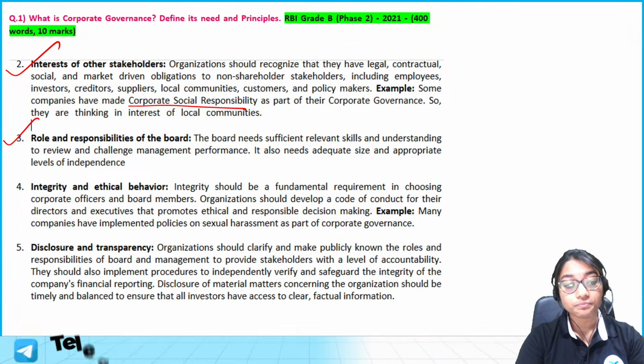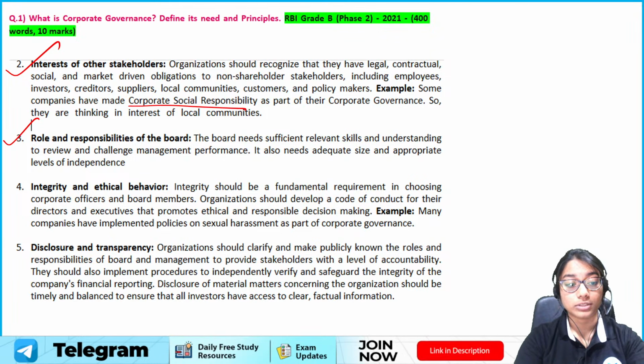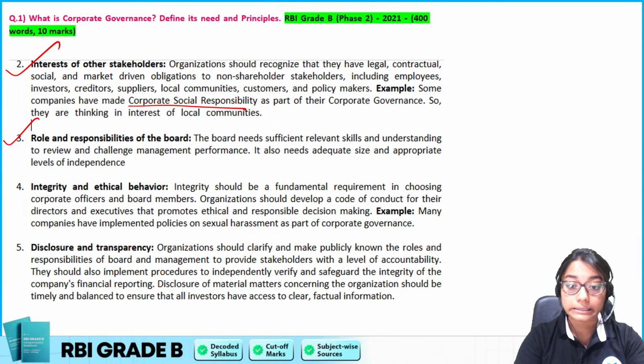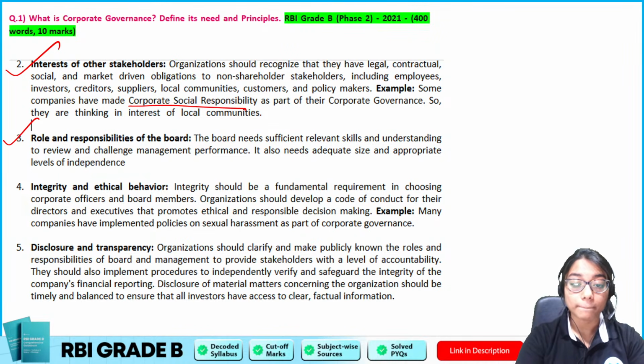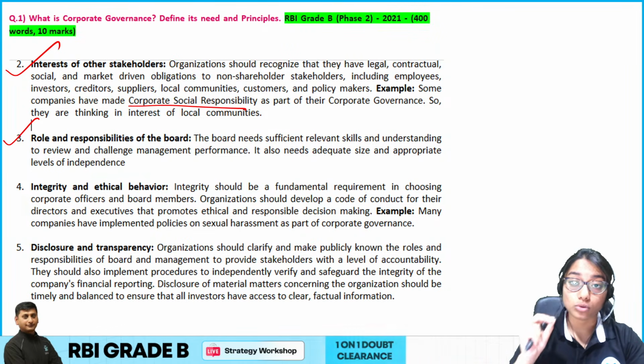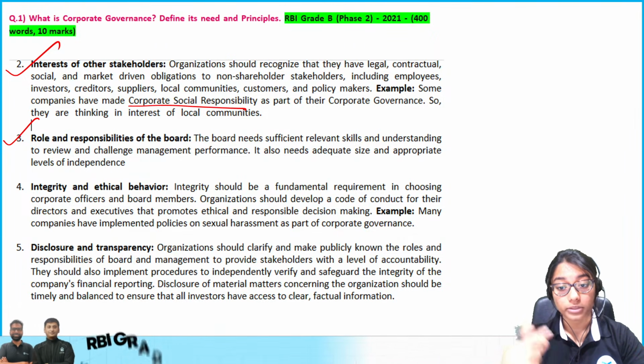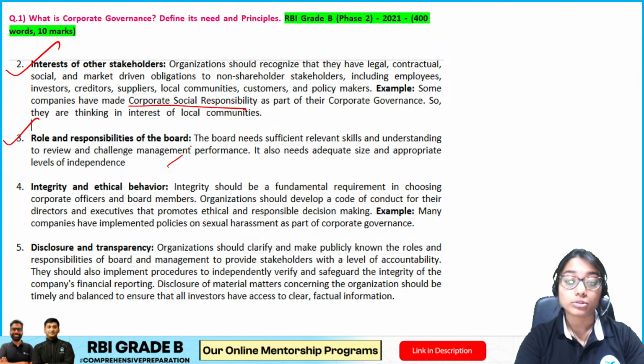Herein, what am I doing? In case of roles and responsibilities of the board, what am I doing? Basically, can I get certain answers? Can you think of what exactly we are writing here? Basically, the board has the role and the responsibility to work in the interest of the shareholders and the stakeholders, right? So this is what it's supposed to be happening.